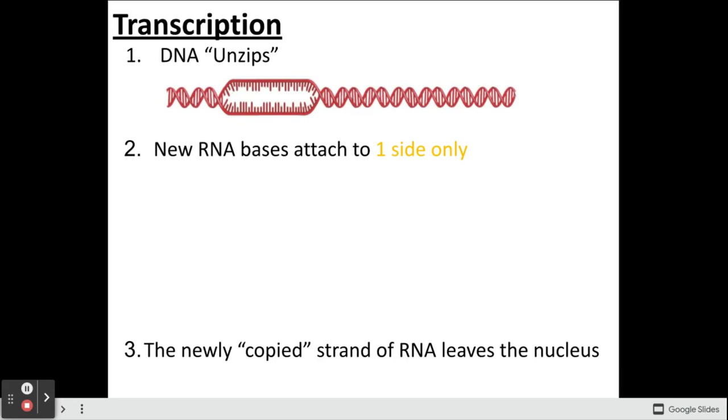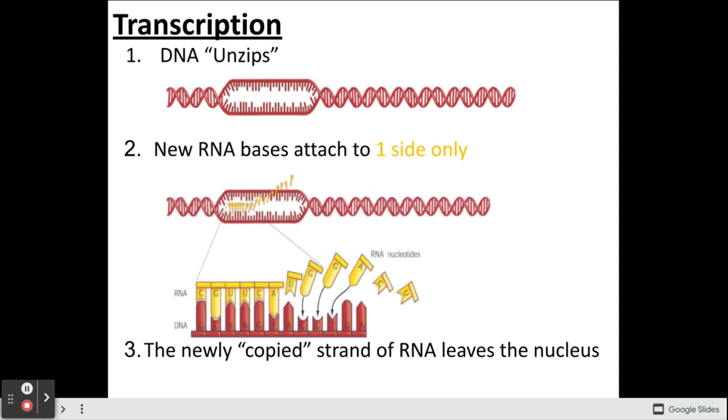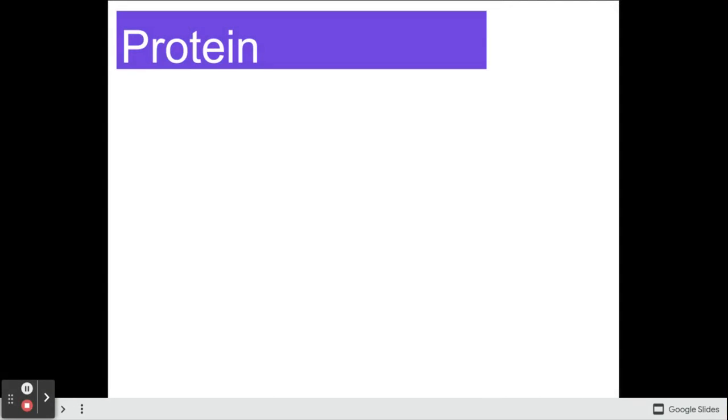The first step in transcription is that DNA unzips. It unwinds to open up the gene so that mRNA can be made. The second part is new RNA bases will attach to one side only. So we can see that once the DNA is opened up by RNA polymerase, the new bases come in and match complementary to the DNA. And remember, there is no T's in RNA. You will only find the U's. Then we have the newly copied strand of RNA is going to leave the nucleus to create a protein.